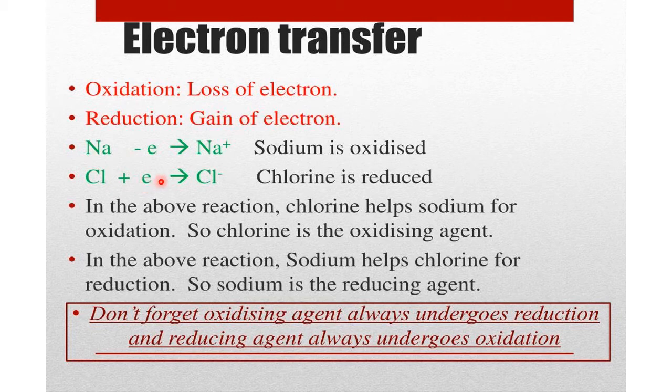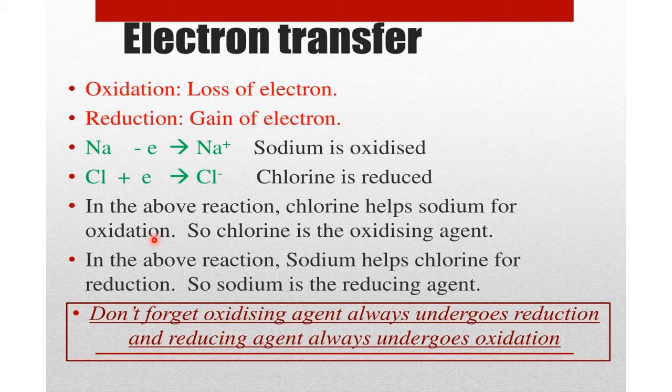So in this reaction, chlorine helps sodium for oxidation. Sodium is giving an electron, but when it gives an electron, that electron has to be accounted for. It has to be taken by someone, otherwise the reaction becomes incomplete. Here chlorine is accepting the electron given by sodium. That means chlorine helps sodium for oxidation.